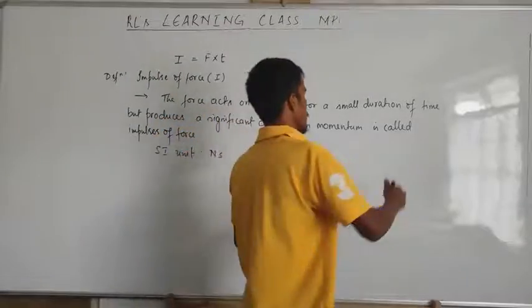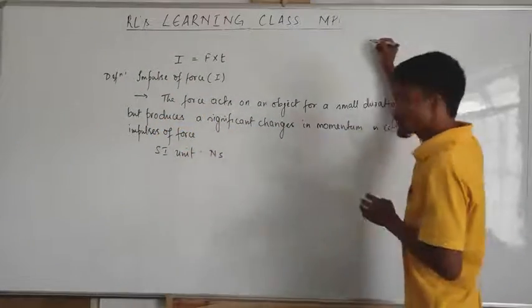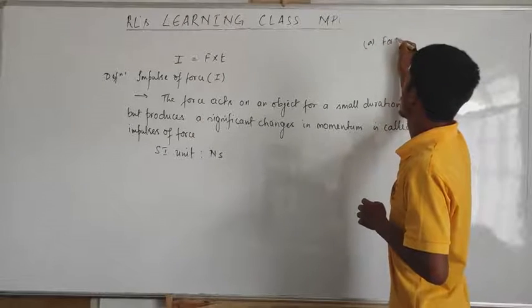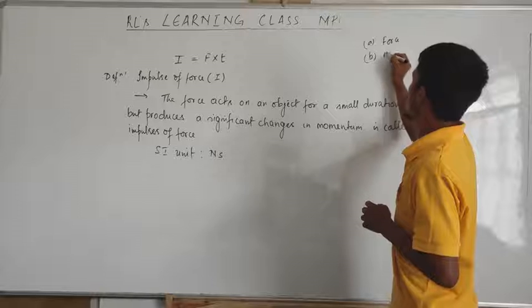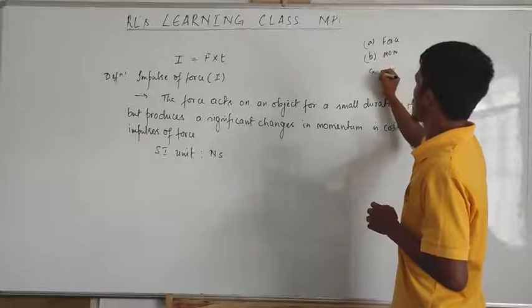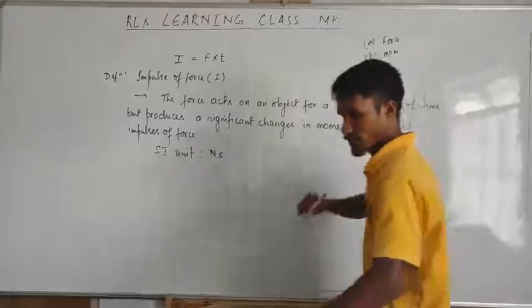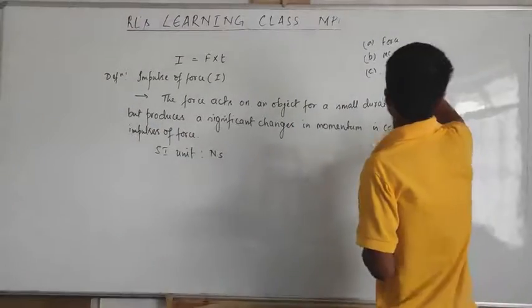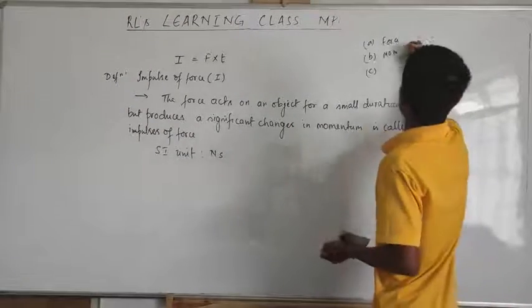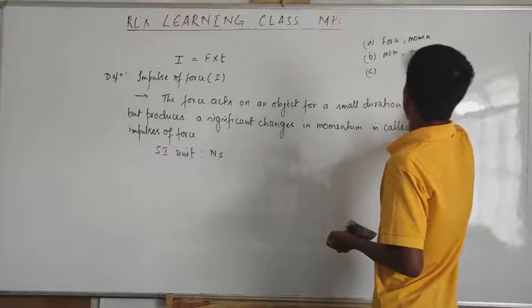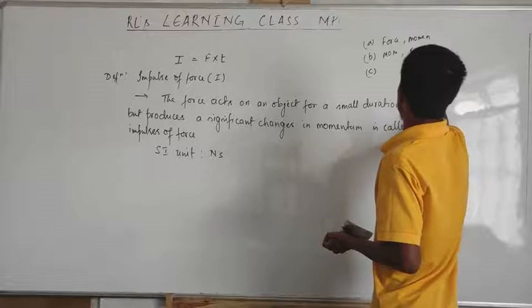If they give you an option on this: which of the following physical quantities has the same unit? A. Force. B. Momentum. C. Impulse. Force and momentum and impulse.